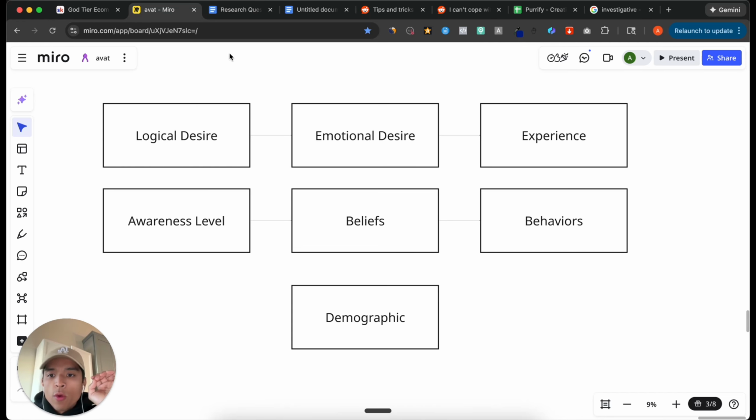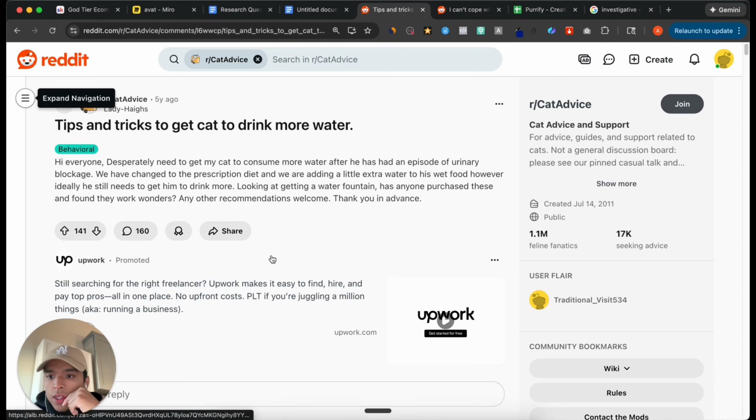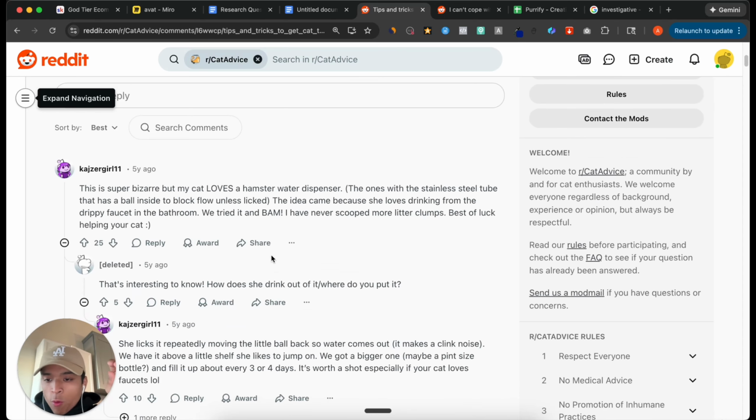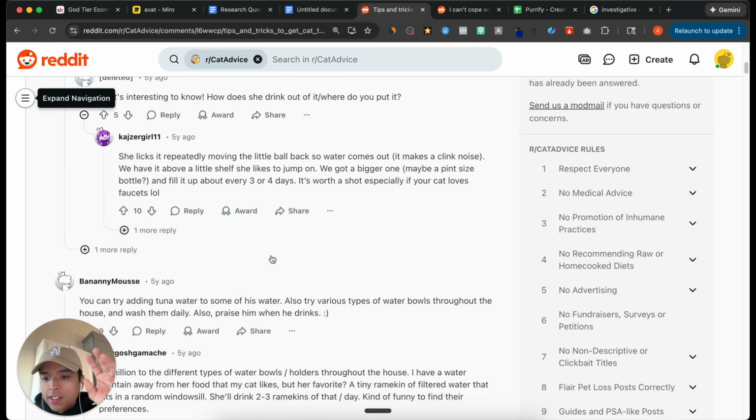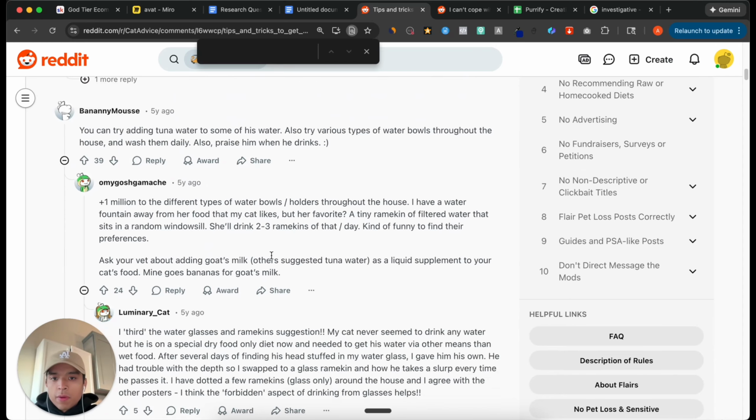emotional desire. We already have the logical desire, which is I want to prevent my cat from getting kidney disease, or I want to prevent my cat from dying. I want my cat to drink more water. What is the emotion that fuels that? What experiences do people have? What's their awareness level? So we can start firstly with emotion and then work our way down through each of these things. So what I would do here is look for any words or phrases that would indicate emotion. You can even do Command F and just type in scared, or fear.